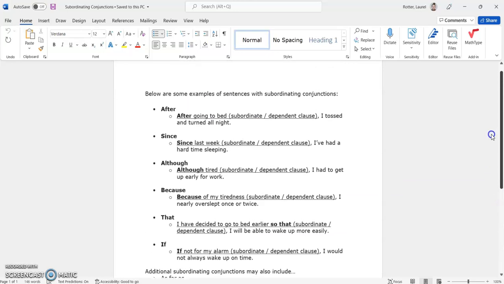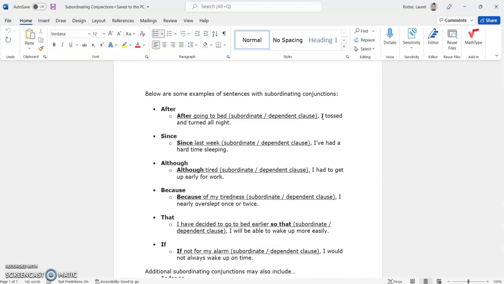All right, folks, I hope this clears up the difference between subordinating and coordinating conjunctions. Again, subordinating conjunctions connect subordinate clauses, that is dependent clauses, aka incomplete thoughts, to independent clauses, that is complete thoughts. On the other hand, a coordinating conjunction is one that generally will be connecting a complete thought to a complete thought. So, for instance, instead of "after going to bed, I tossed and turned all night," it would be "I went to bed, and I tossed and turned all night."